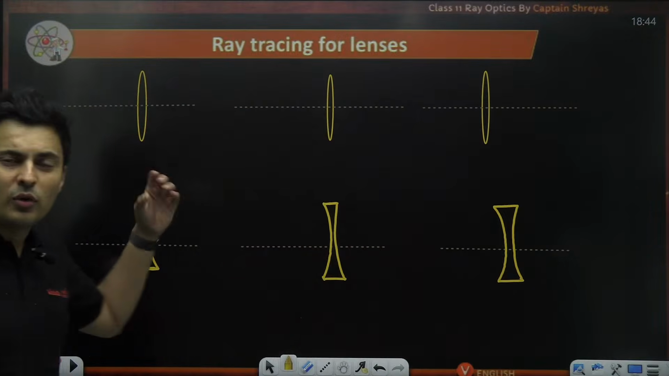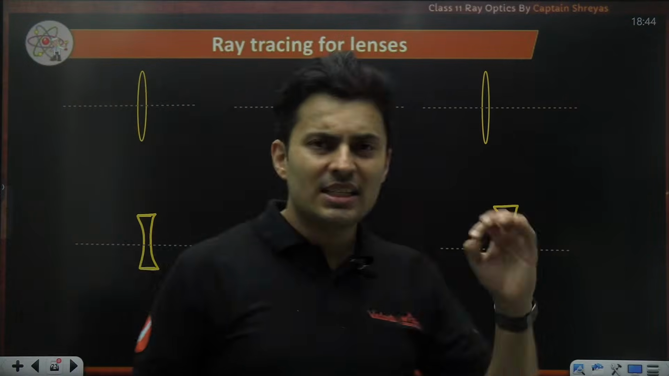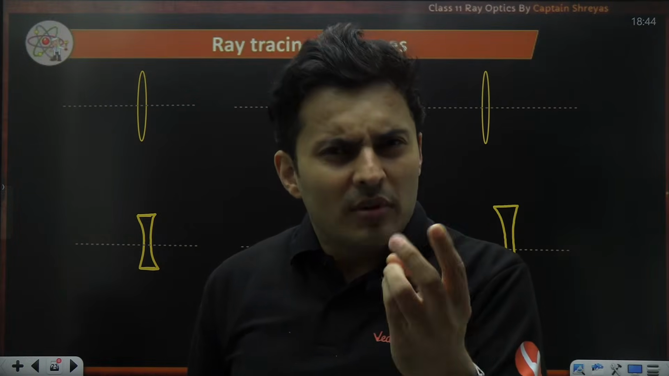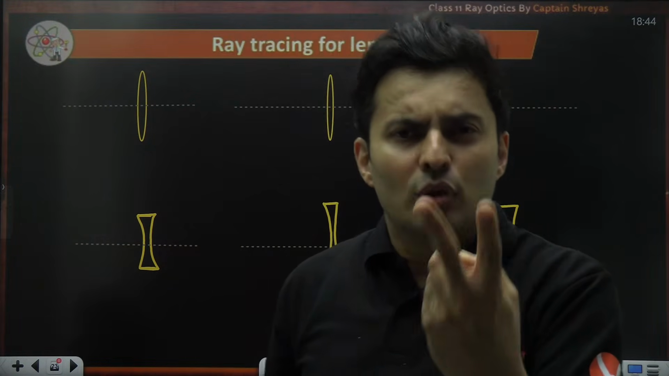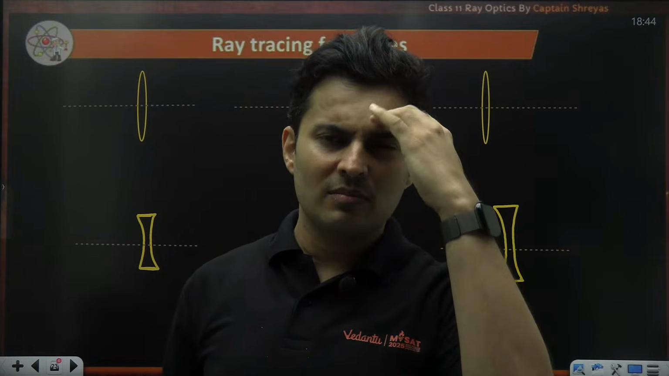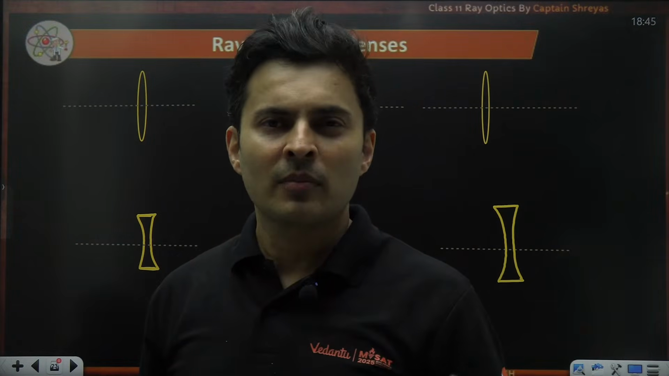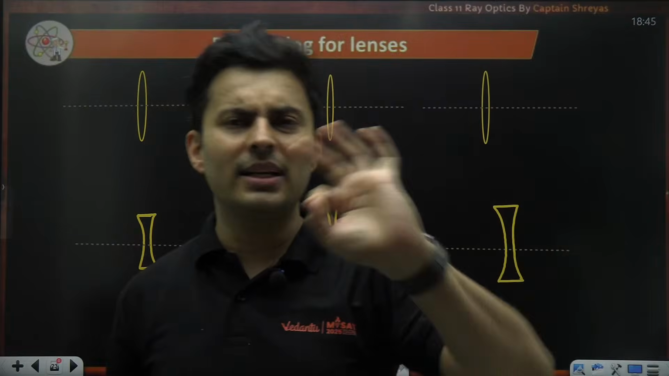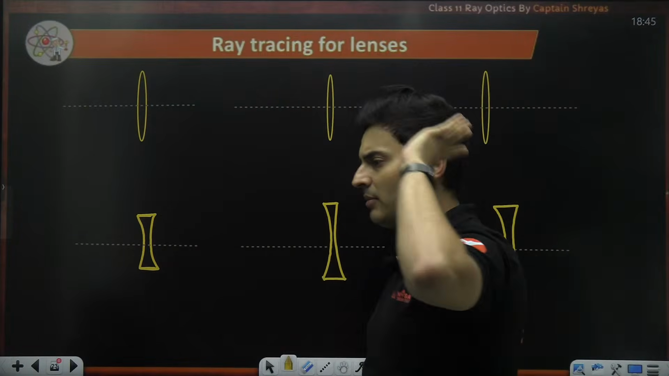So what are the rules for tracing images? First of all, you should have at least 2 rays to locate an image. With 1 ray you can't. 3 rays are more than enough, but 2 is the bare minimum. With 2 rays, you can easily locate an image.